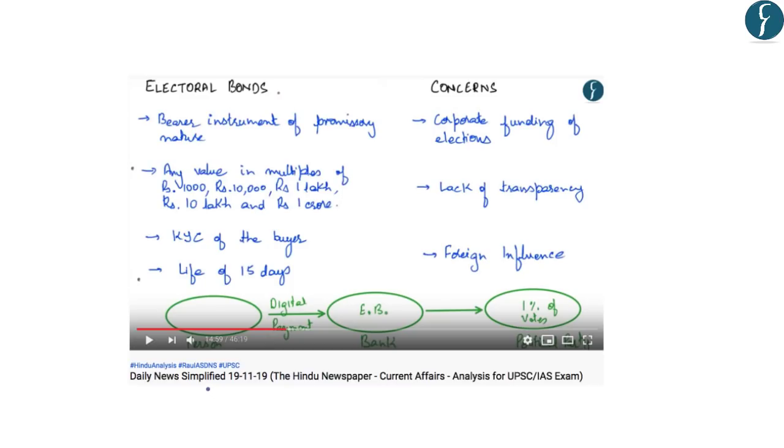Further, in the DNS of 19th November 2019, various other aspects of the electoral bonds and concerns have been discussed in detail. So it is suggested that you should go through both these videos to understand the issues surrounding the electoral bonds in detail. With this, let's take up the next article.